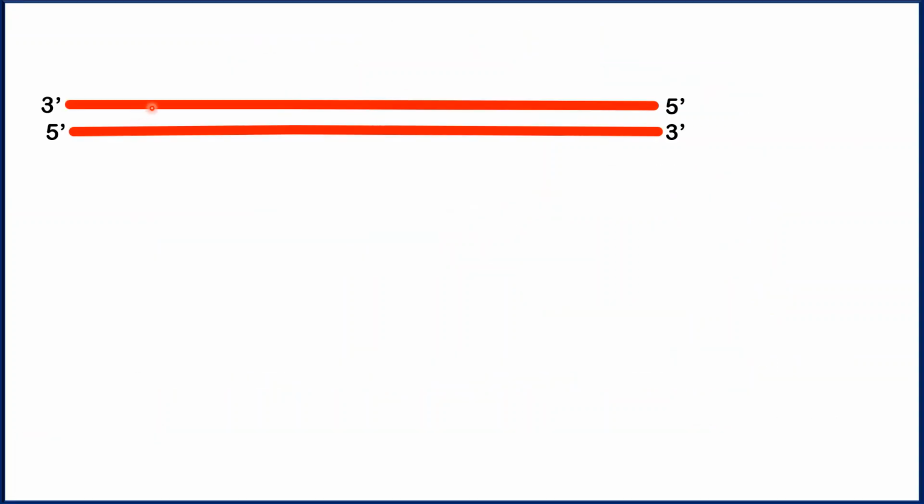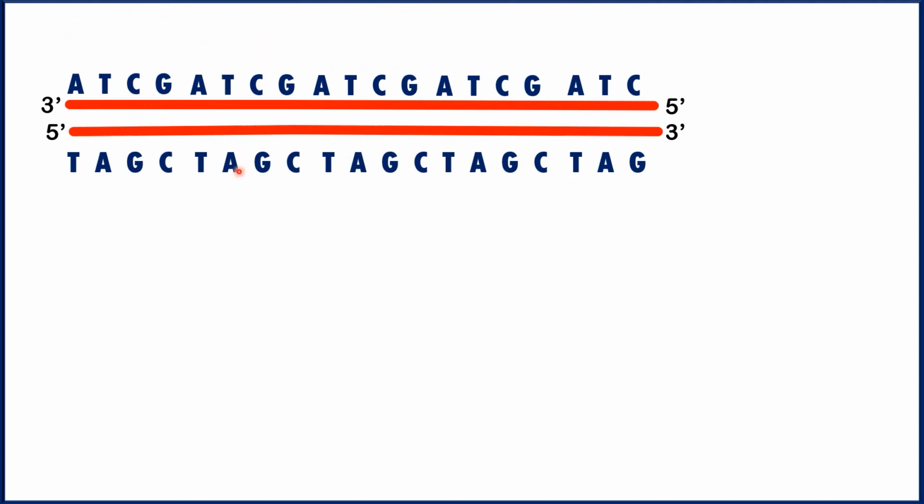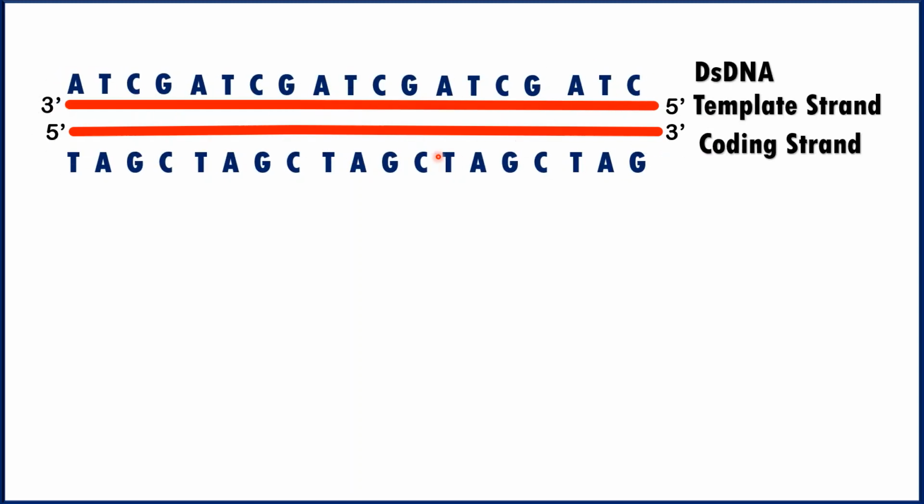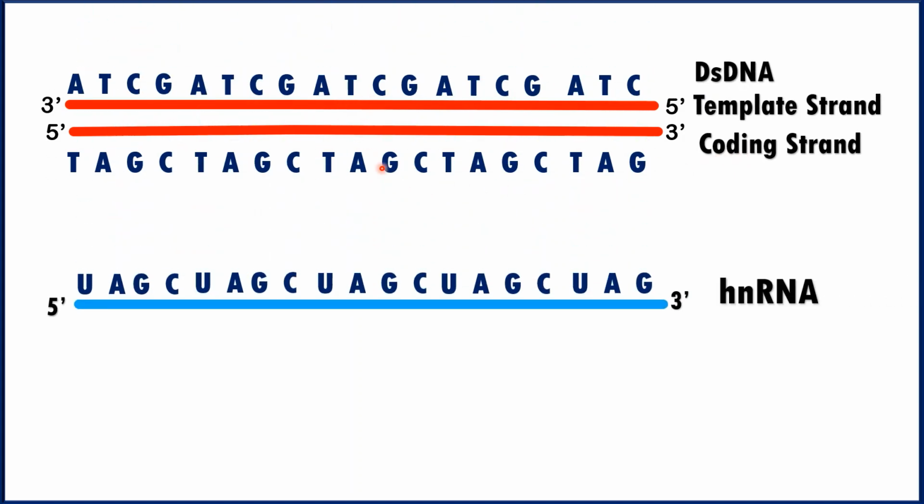Okay, now this is double stranded DNA, and these are the sequences of these two strands. As we know, the upper strand of the DNA acts as a template and the lower DNA strand is the coding one. So the upper strand is called the template strand, whereas the lower strand is called the coding strand. Based on this upper strand, the RNA is produced. The sequence of the upper strand of DNA is ATCG, ATCG, ATCG, ATCG, ATC. Based on this strand, new RNA is produced, so it is complementary to the upper strand.